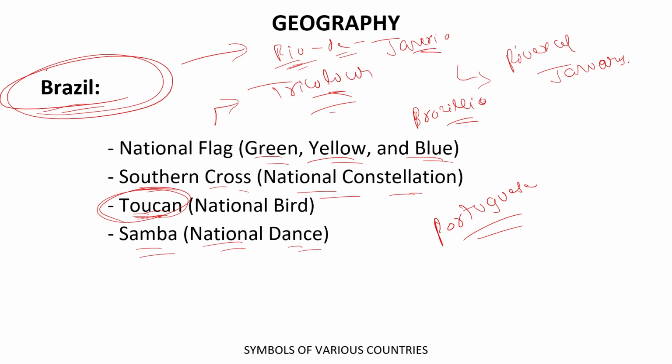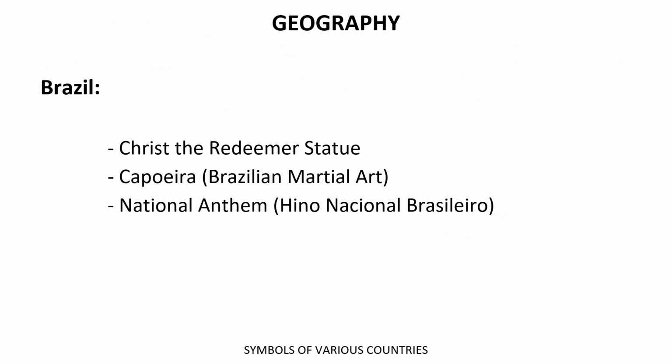Okay, and basically, Brazil is named after the forest of Brazil wood. So remember, Brazil is basically named after the forest of Brazil wood. Got it? Now, let's move forward.